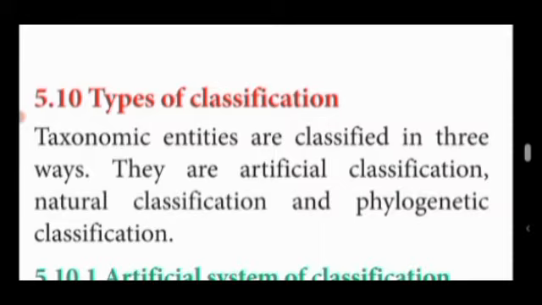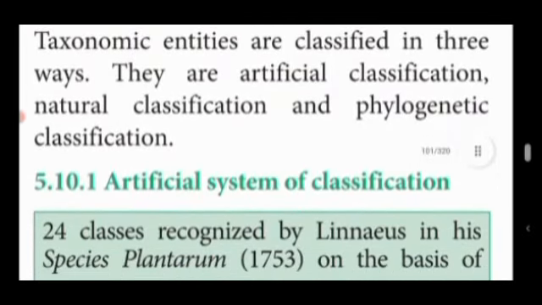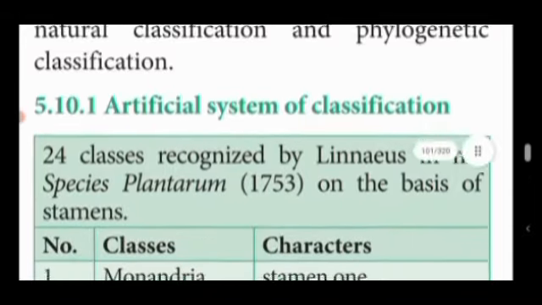Taxonomic entities are classified in three ways. They are artificial classification, natural classification, and phylogenetic classification. First, you are going to learn about the artificial system of classification.